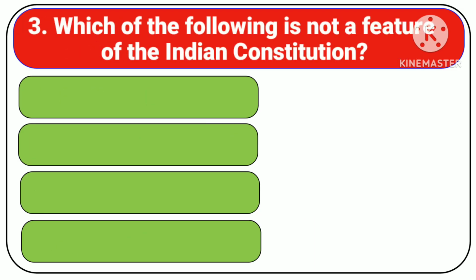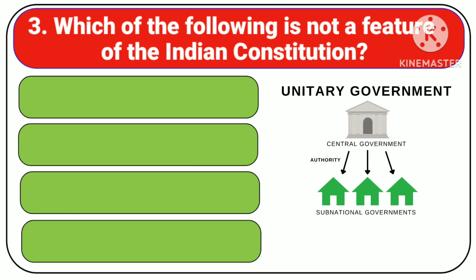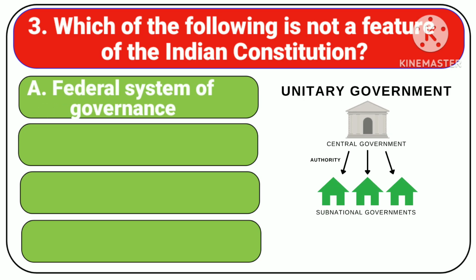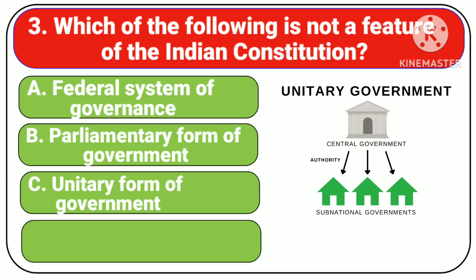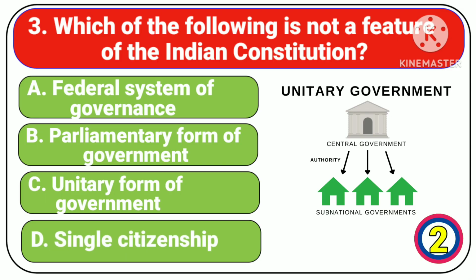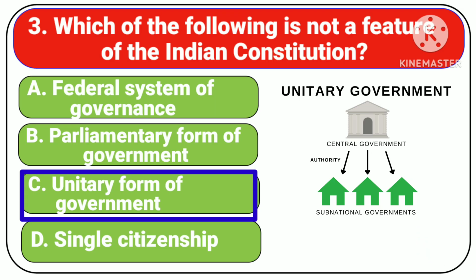Which of the following is not a feature of the Indian Constitution? Options: A. Federal system of governance, B. Parliamentary form of government, C. Unitary form of government, D. Single citizenship. Correct answer is unitary form of government.